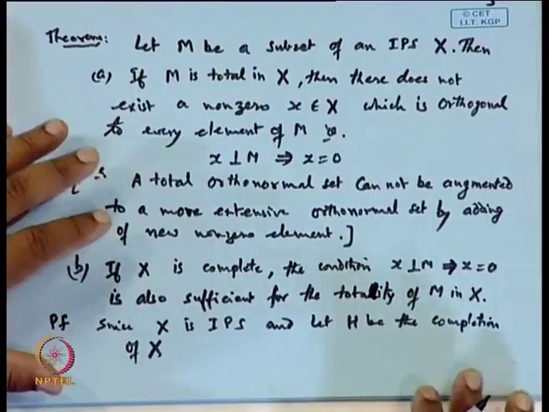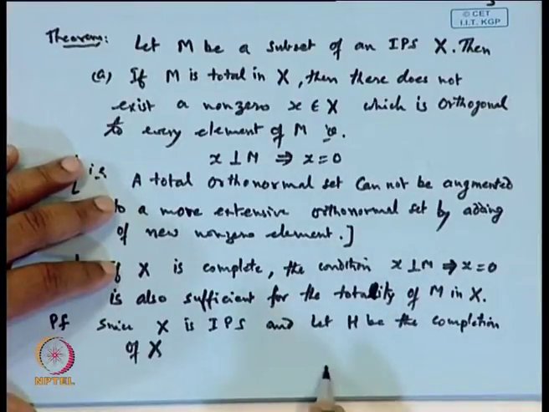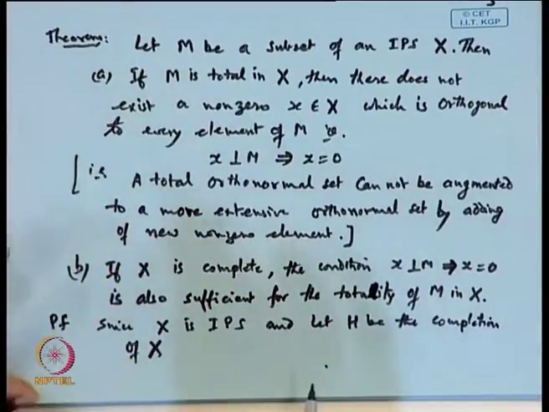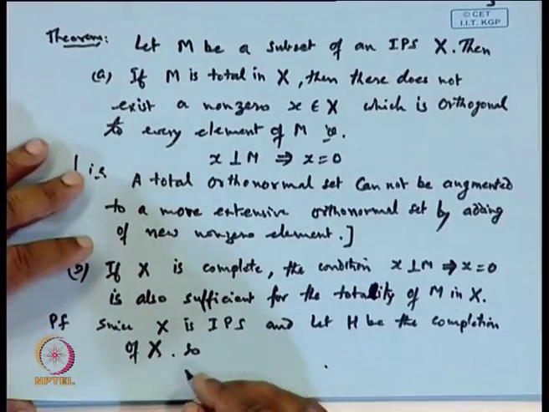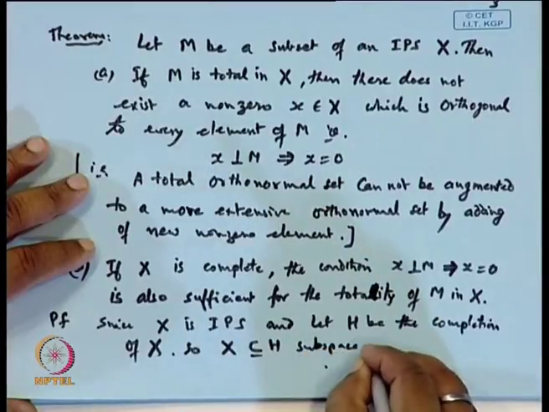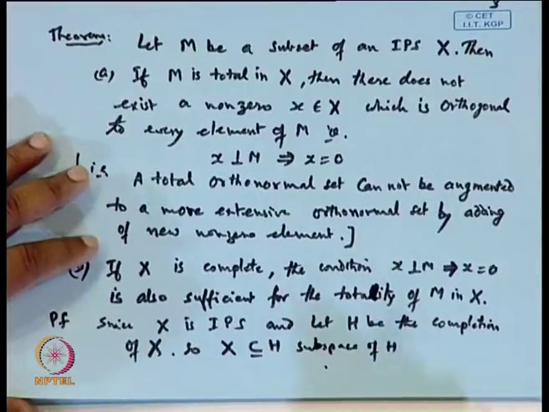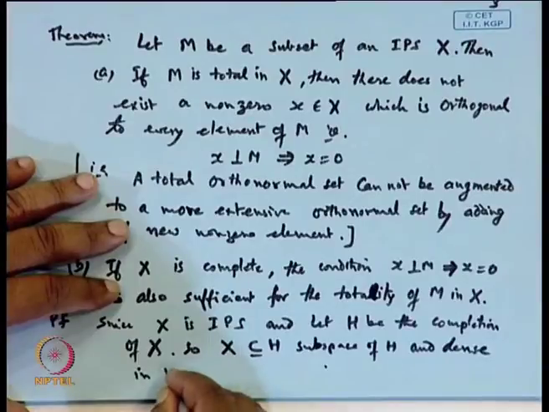Okay. I think I have given the concept of completion. If X is an inner product space and H is a Hilbert space, then there exists a W which has a one-to-one correspondence with X and the closure of W is H. Then we say H is the completion of X. So X regarded as a subspace of H. Since H is a completion of X, X is a subspace of H and it is dense in H, by definition, because X is isomorphic with the set W which is a subset of H, and the closure of W is H. So X is dense in H.